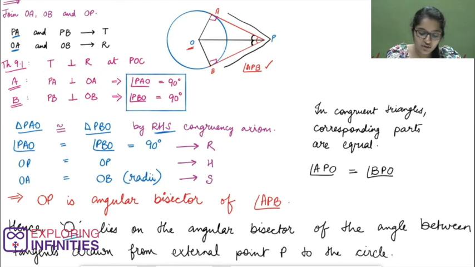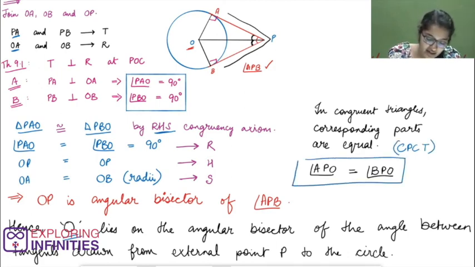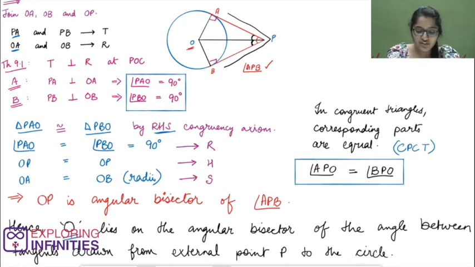We know that in congruent triangles, corresponding parts are equal. This is what we call CPCT in short. We are considering the corresponding parts angle APO and angle BPO. If these angles are equal, it means line segment OP is the bisector of angle APB and angle APB is the angle between tangents drawn from the external point P to our circle.